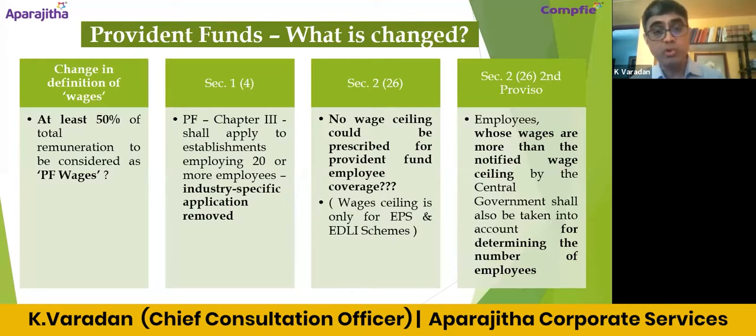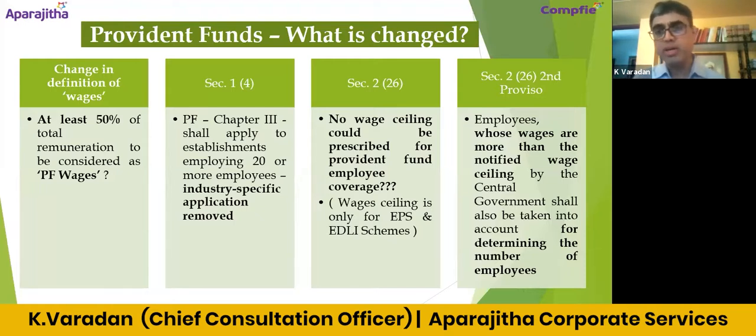scheme as per the section. If we just go through section 226, the definition for the term employee as it is currently given in the Code on Social Security, suppose a ceiling is fixed, but to determine the applicability of ESI or PF to an establishment, all the persons, whether they are getting a salary of less than the ceiling fixed or more than the ceiling fixed or equivalent to that, all the persons are to be counted to understand whether the establishment is engaging 10 persons or 20 persons to determine the applicability of ESI and PF respectively, right?